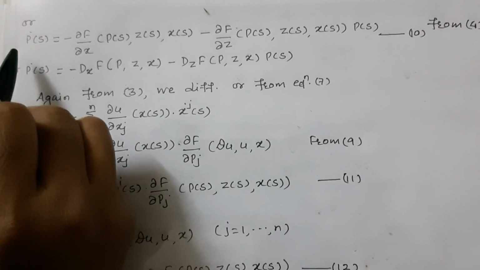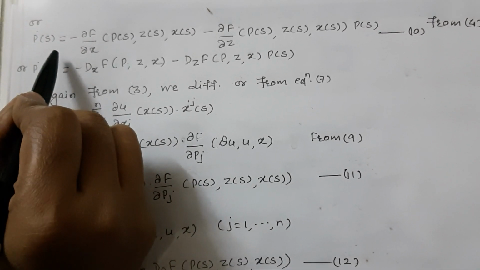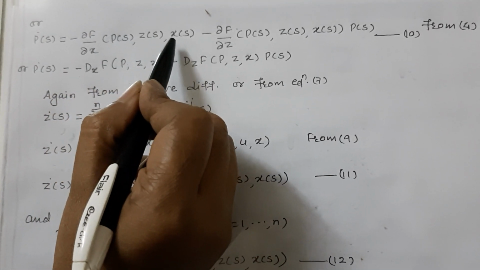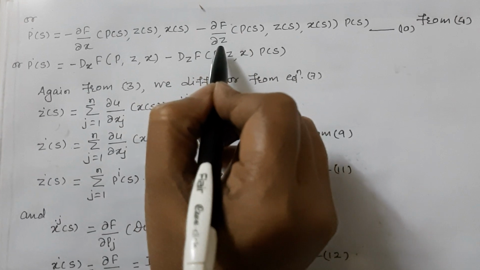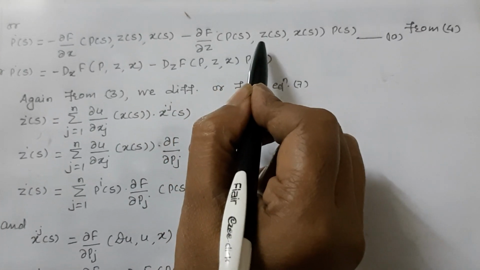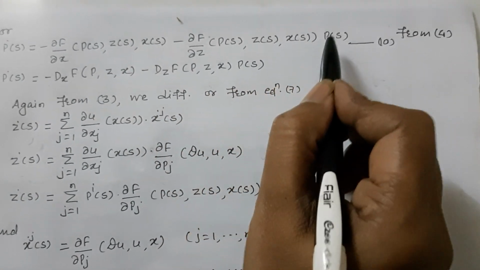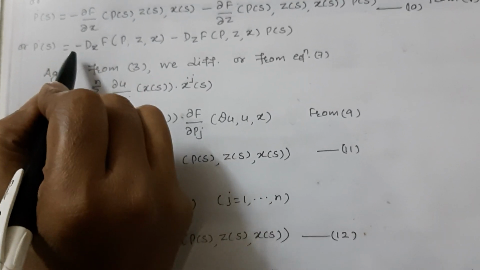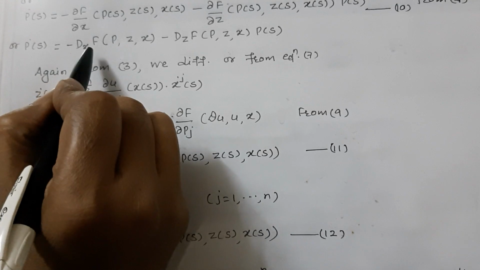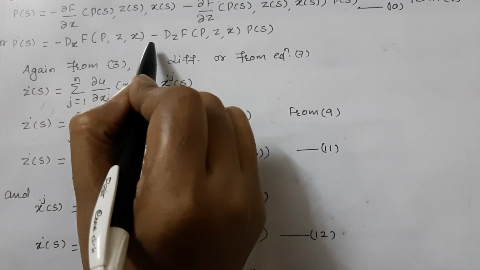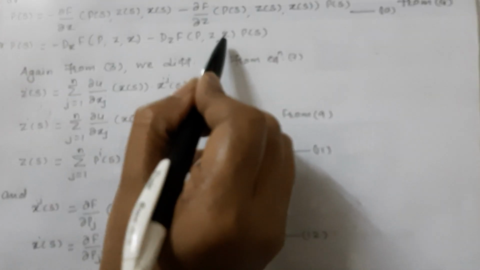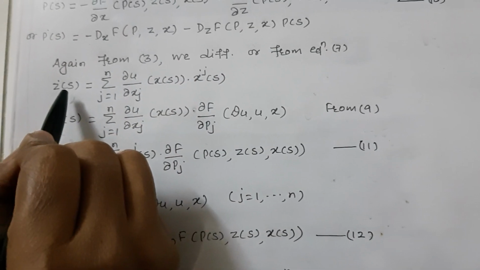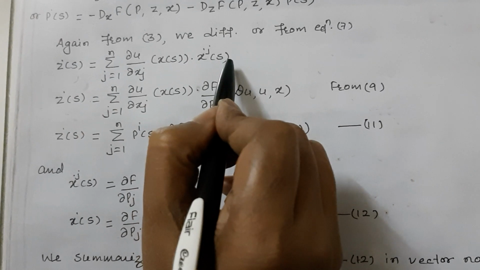Or we can write p dot s is equal to minus del f upon del x p of s z of s x of s, minus del f upon del z p of s z of s x of s p of s, from equation 4. Again from equation 3, z dot s, that value we have already solved in the previous part.